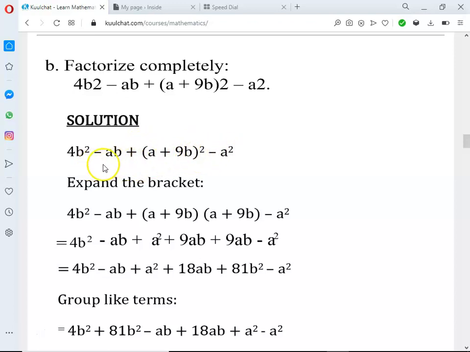Okay. So here we do what? The first thing we do is to expand this bracket, to make this more concise. So here we expand the bracket. So that's what we've done. We just repeated these ones. So 4b squared minus ab plus, we just expanded the bracket. So a plus 9b, a plus 9b. This one is the same thing as this one. Minus a square. We just repeated this one.